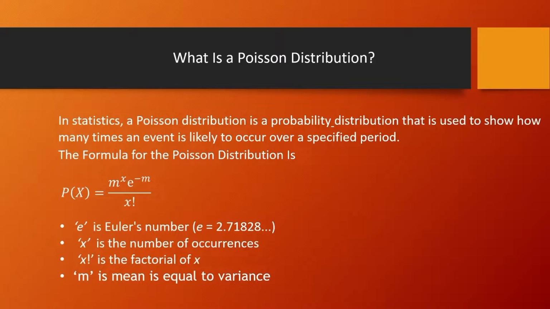Okay, let's discuss what Poisson distribution is. In statistics, Poisson distribution is a probability distribution function used to show how many times an event has occurred in a specified period of time. The formula for Poisson distribution is P(x) = m^x e^(-m) / x!. Here e is Euler's number, x is the number of occurrences, x! is the factorial of x, and m is the mean, which is also equal to the variance.